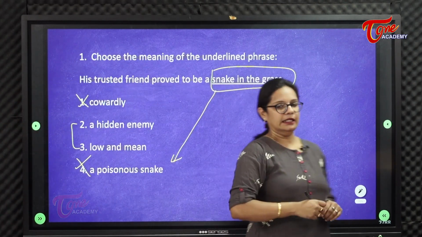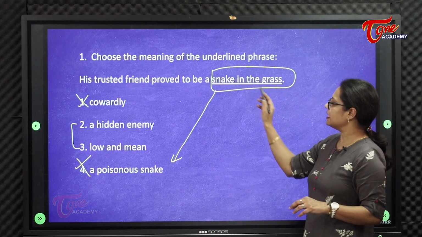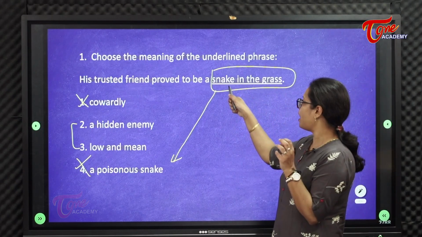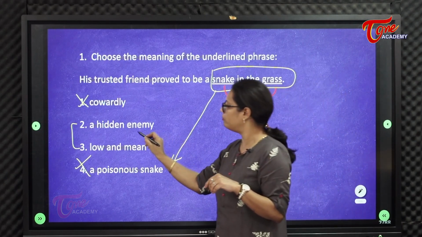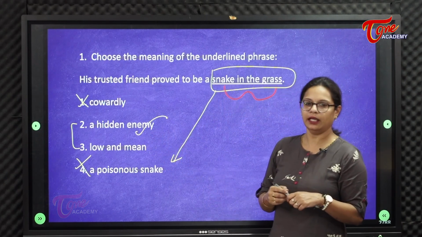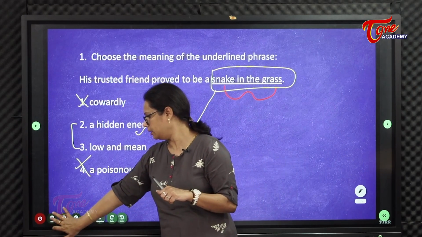Now prove to be a snake in the grass ante paamu manaki grass lo kanabadadu, gaddilo daakkunna paamu kanabadadu. So obviously mana meaning hidden enemy. He proved to be a hidden enemy.